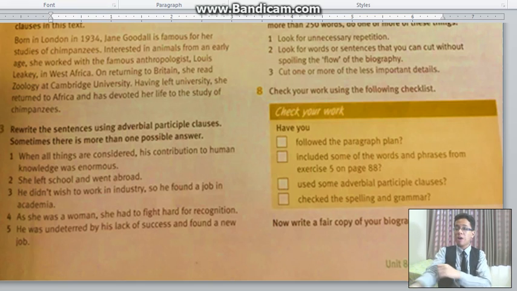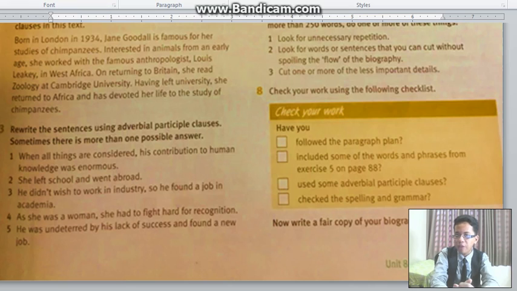So now let's move on to exercise number 3. We will do a little bit of rewriting, and while I'm reading, please try to rewrite it, because we've got to make it fast. We've got to move on to the exercises. Exercise number 3: rewrite the sentences using adverbial participle clauses.